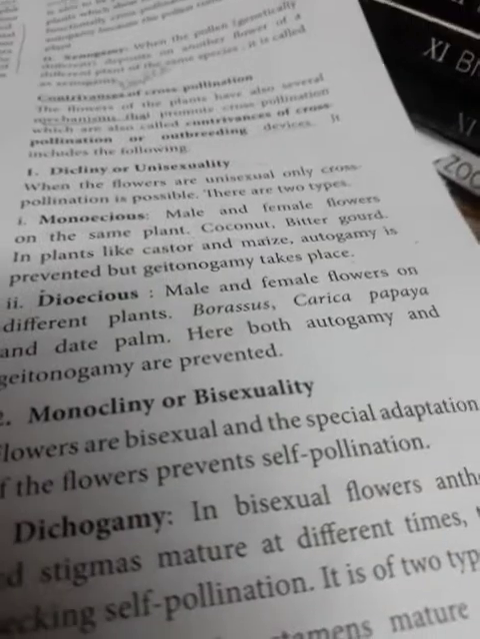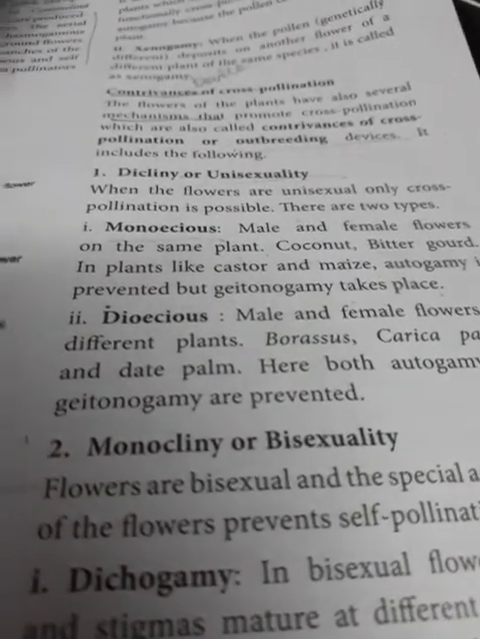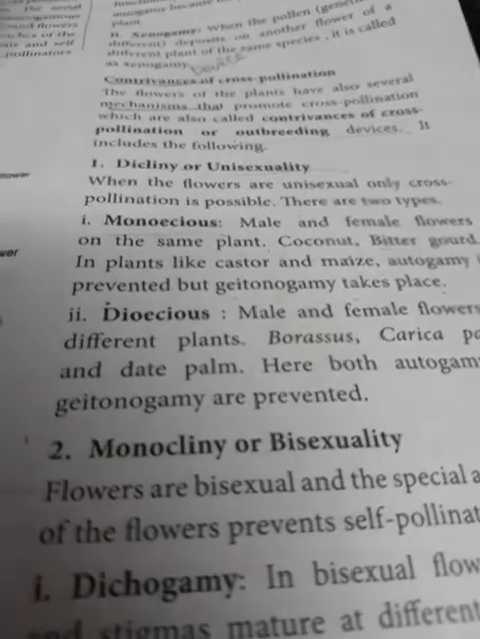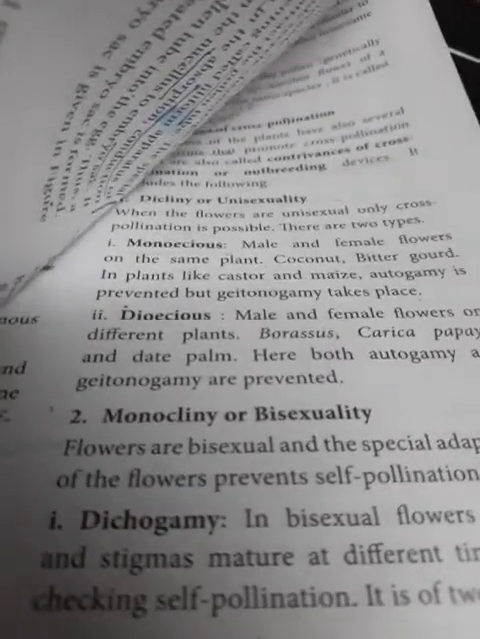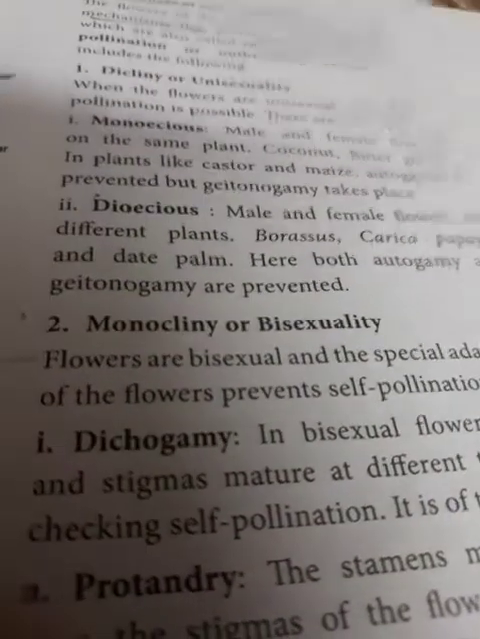The second method or mechanism is called monocliny or bisexuality. Flowers are bisexual, but spatial adaptation of the flowers prevents self pollination. Though the flowers are bisexual, self pollination is prevented. How? The first type is called dichogamy.